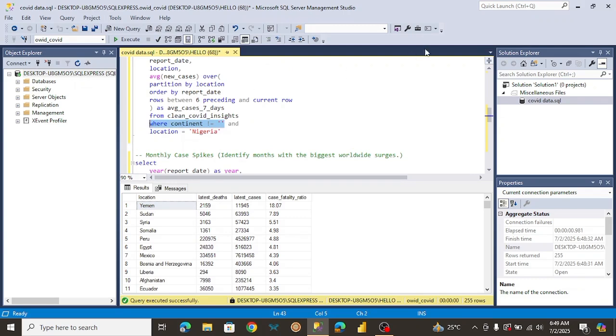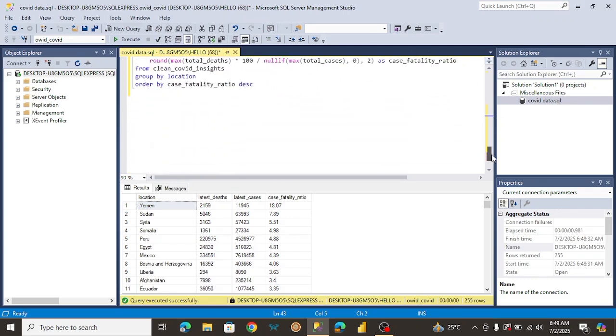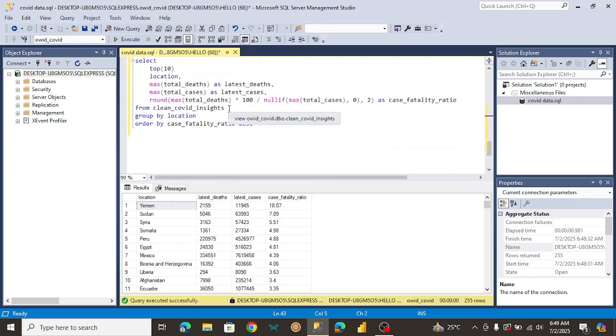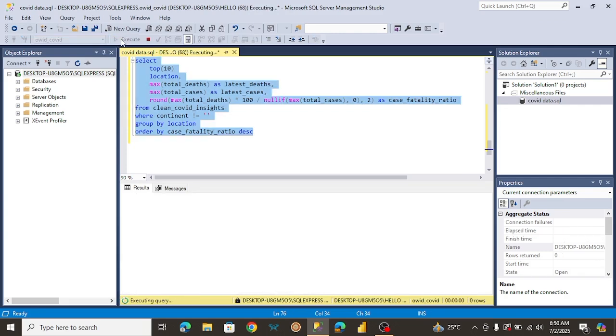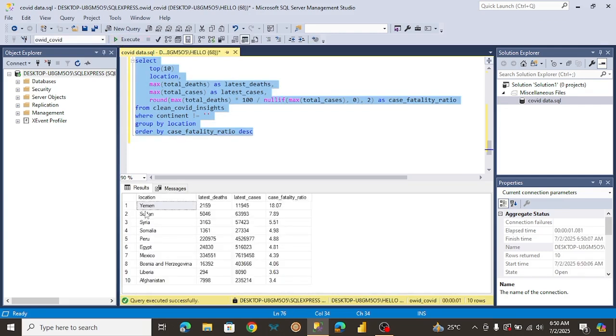So let's just do this. I'm just going to paste it over here. So let's run this now. Okay, so here's the top 10 countries with the highest case fatality ratio.